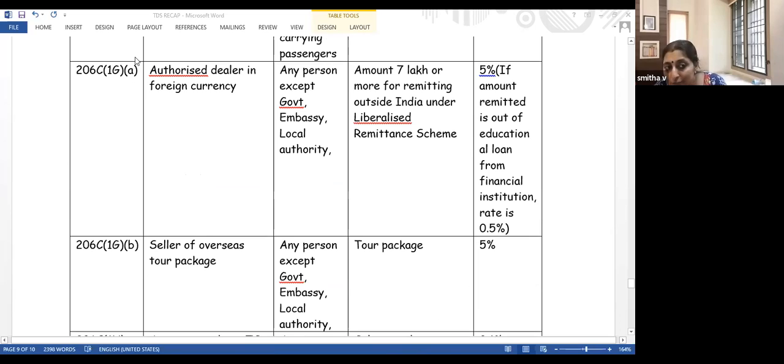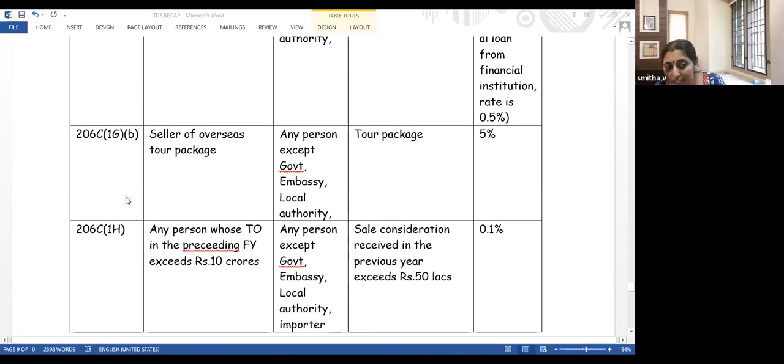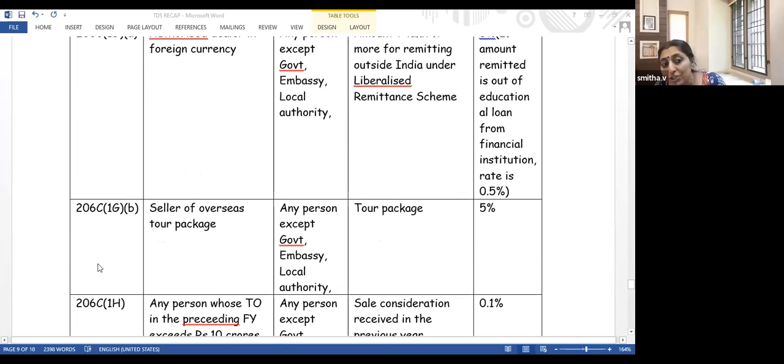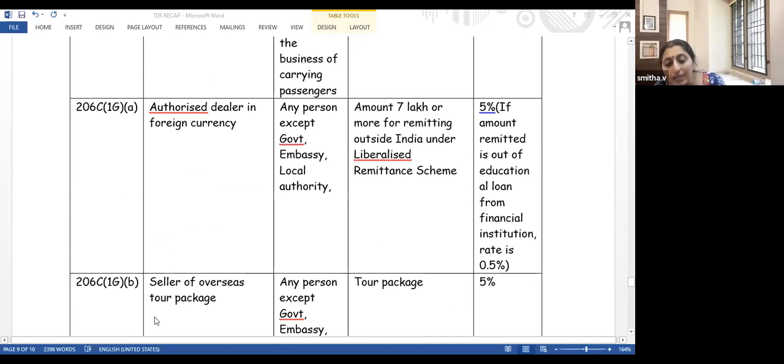206C1G. 1G has two subsections, A and B. And there is 1H as well. So these are the three new sections from this year onwards. Let us see what are those sections.